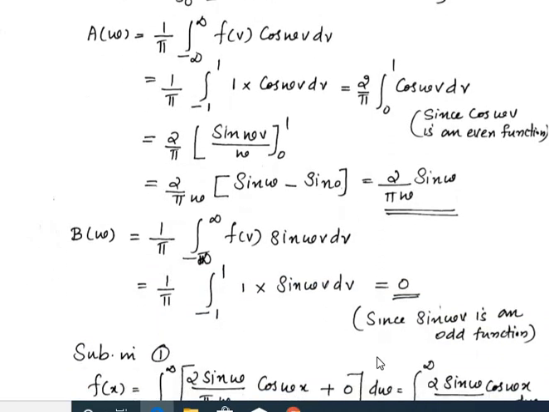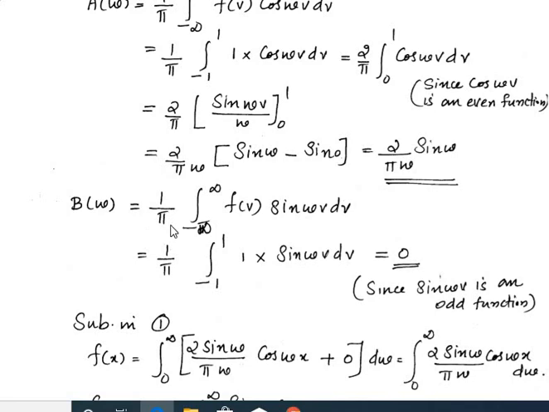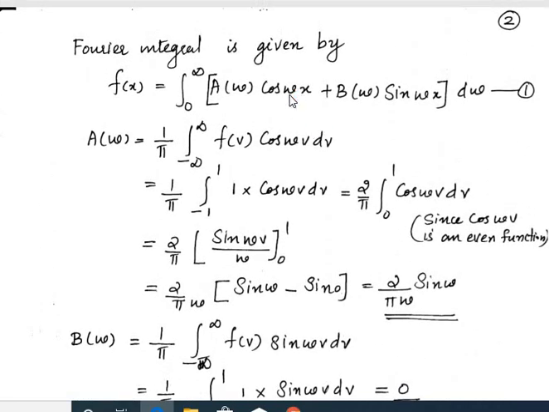Similarly, we can find b(ω), and the formula for b(ω) is 1/π times the integral from minus infinity to plus infinity of f(v) sin ωv dv. Here again the function has a value on the interval minus 1 to plus 1. The corresponding function value is 1, so sin ωv dv. Since sin is an odd function, this integral value becomes 0. Now substitute the values of a(ω) and b(ω) in this equation.